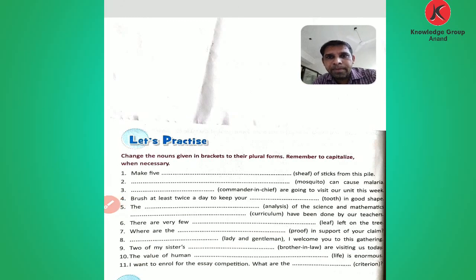We fill in the blanks. Change the nouns given in brackets to their plural forms. Remember to capitalize when necessary. Okay, you put the capital when necessary. Now see the first one: Make 5 shapes, here given the shape of sticks from this pile.